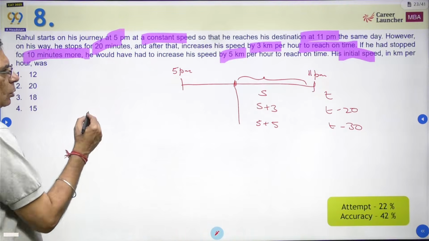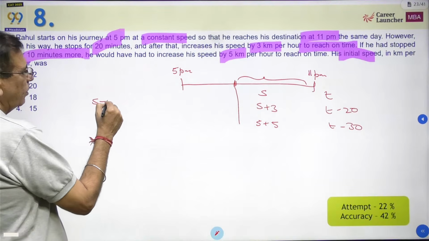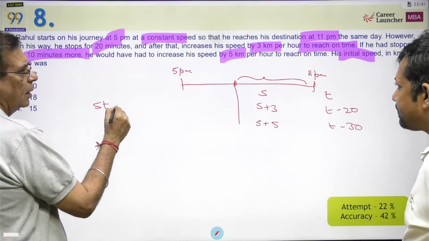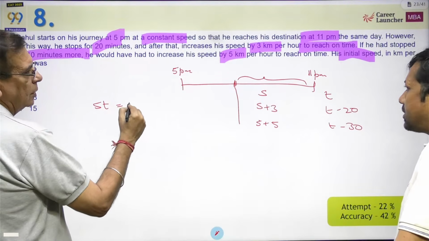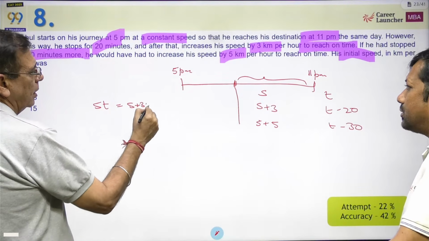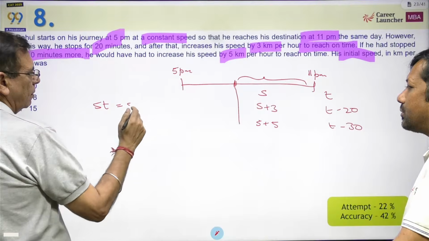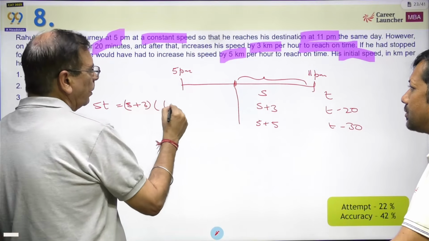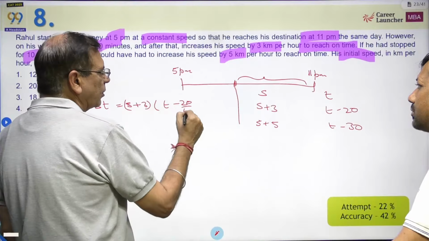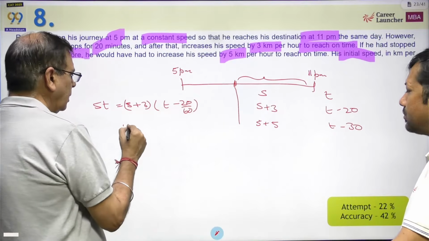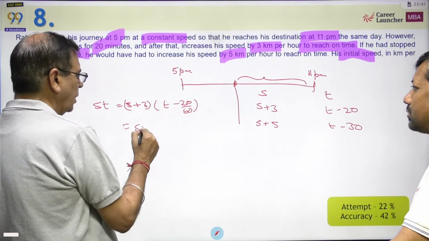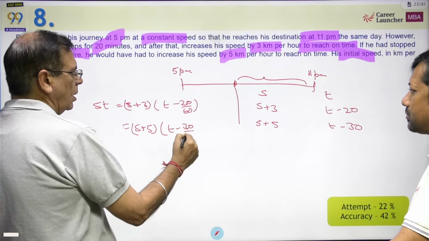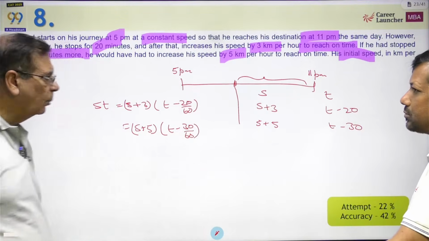So what do we need to do? Distance is nothing but s into t, which is equal to s plus 3 into t minus 20. Since we want kilometers per hour, I will make it t minus 20 by 60, and this should be equal to s plus 5 into t minus 30 by 60, because we are working in terms of kilometers per hour.